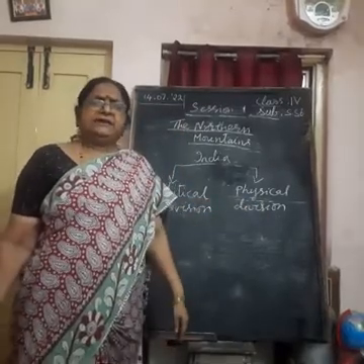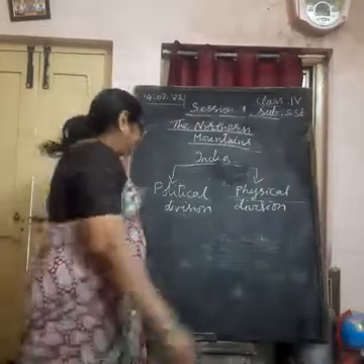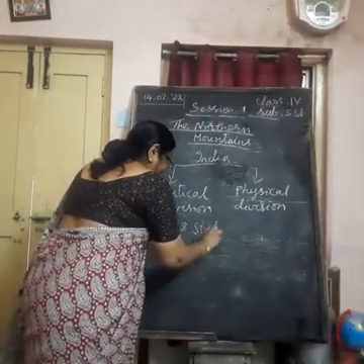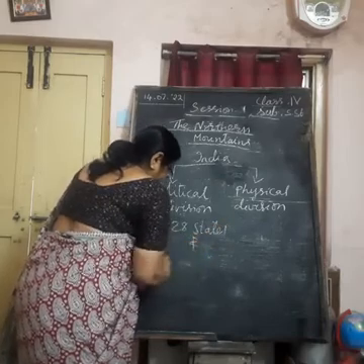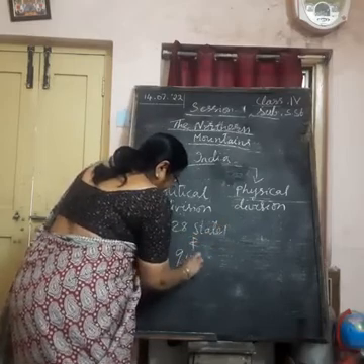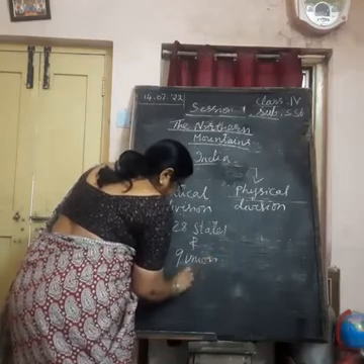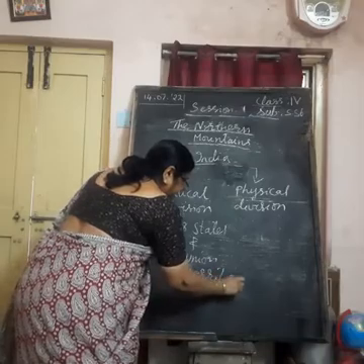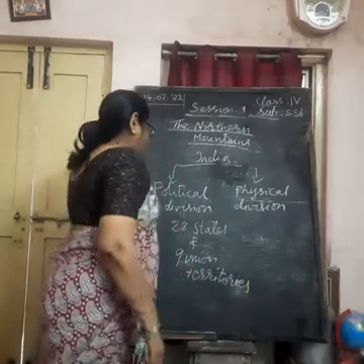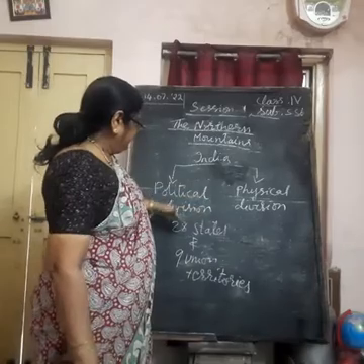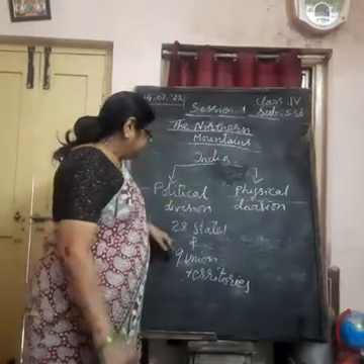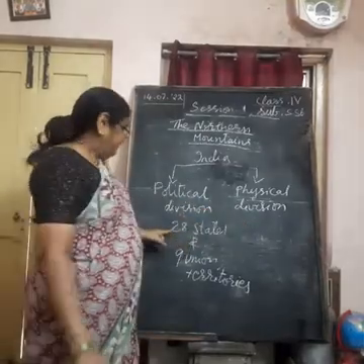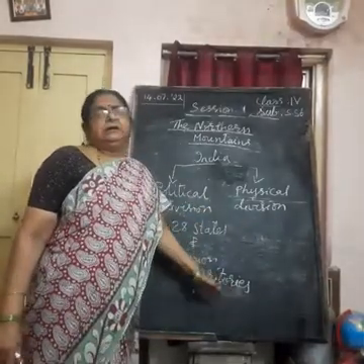Like Telangana state, the whole country is divided into 28 states and 9 union territories. Territories means boundaries. So, the political division of India shows us that the whole of India is divided politically into 28 states and 9 union territories.